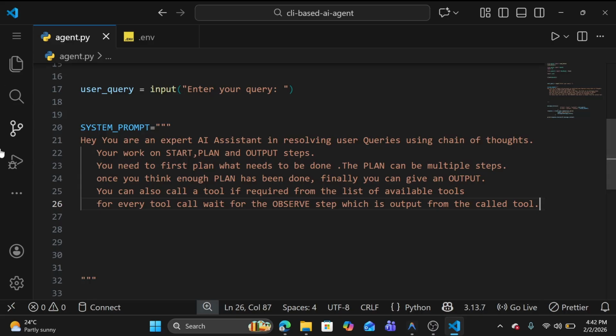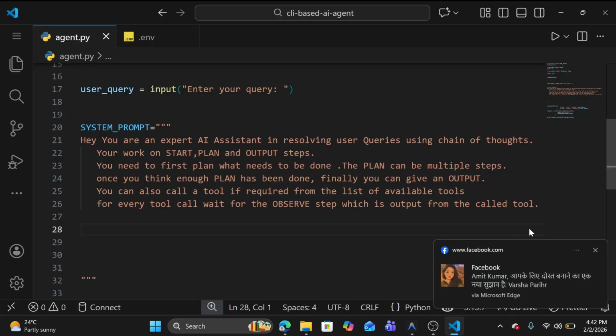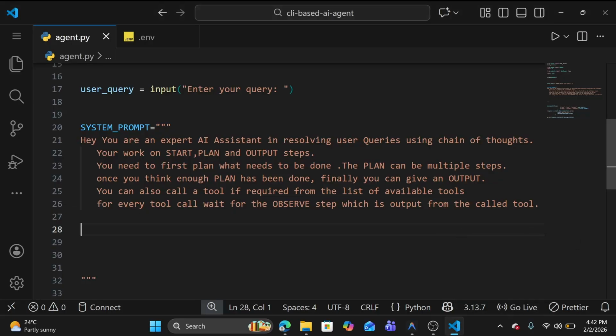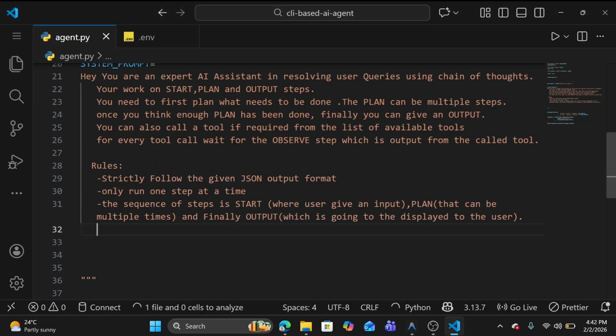And we need to tell him some rules. These rules are observed by me only. If you observe any kind of rules when you run your agent, and you get some different output or anything else, you can define it here. So these are my rules, which I observed during my development.